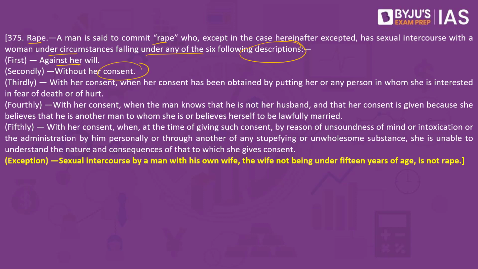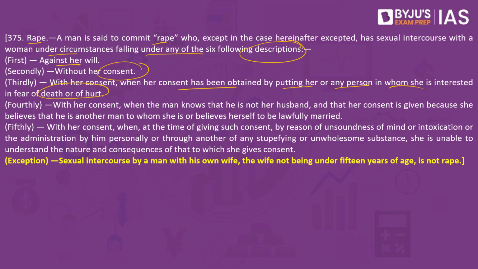Then, without her consent, or with her consent when her consent has been obtained by putting her or any person in whom she is interested in fear of death or hurt. What do we mean by it? The first and the second conditions speak about consent, but the third condition says that the woman is giving the consent, but such consent is not voluntary. This is being forced on the woman.